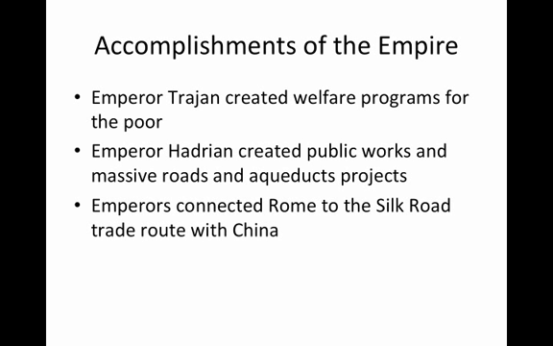Accomplishments of the empire. The Emperor Trajan created welfare programs for the poor. The Emperor Hadrian created public works and massive roads and aqueduct projects for the Roman Empire. All of these emperors ended up connecting Rome to the Silk Road trade route with China.